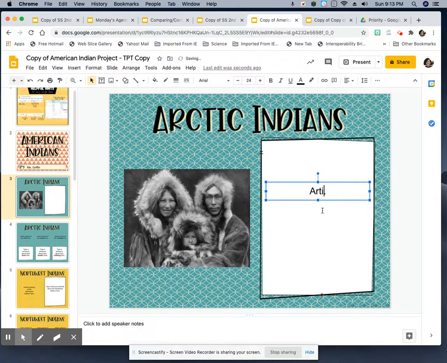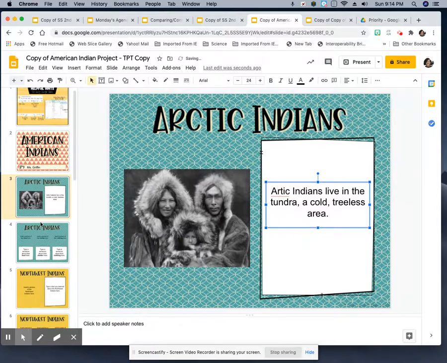Okay, Arctic Indians live in the cold tundra. Live in the tundra. A cold, treeless, without trees area. Okay.